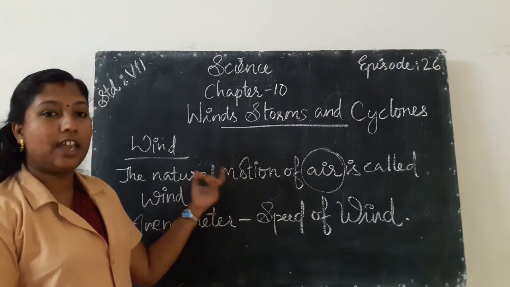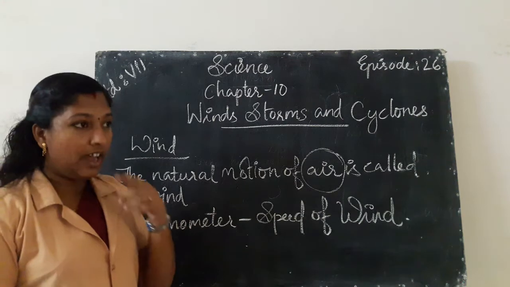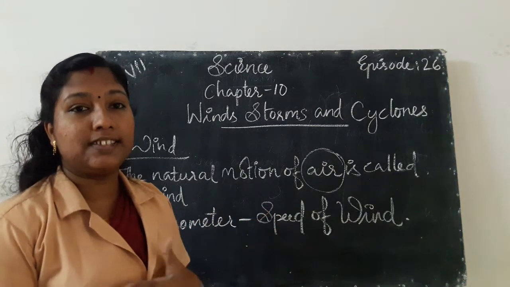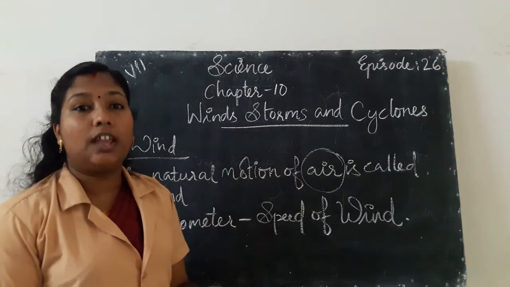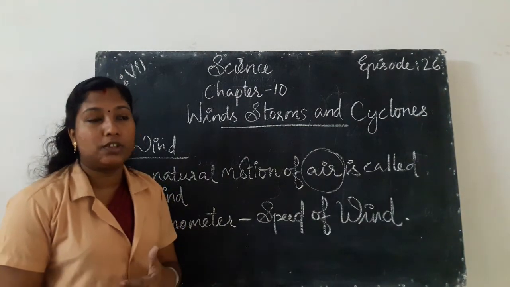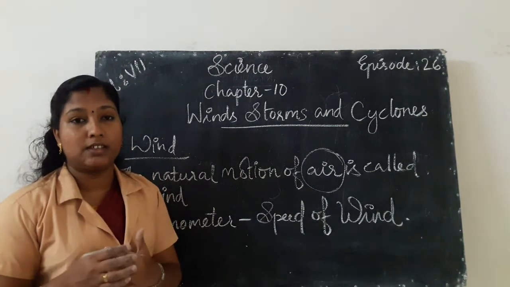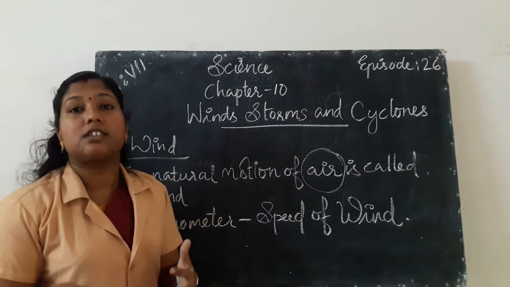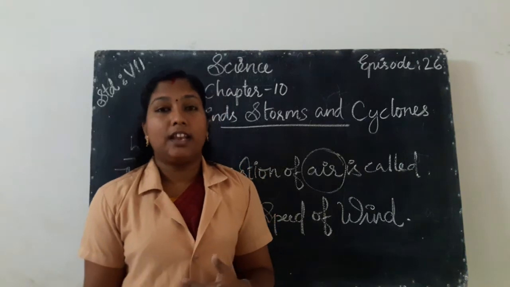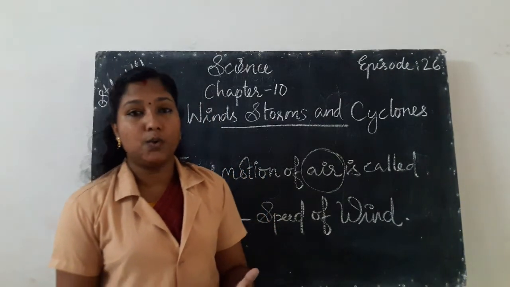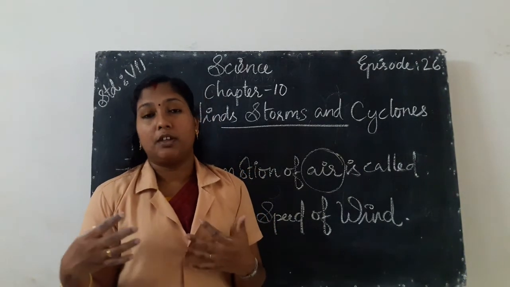In this way we can identify that the wind speed has increased, which causes many damages to the earth and the living beings, meaning human beings. The wind can cause many damages to buildings, houses, etc. and even the life of humans.